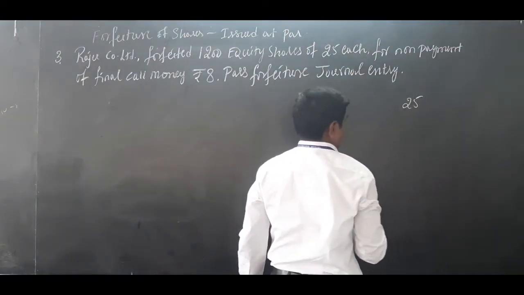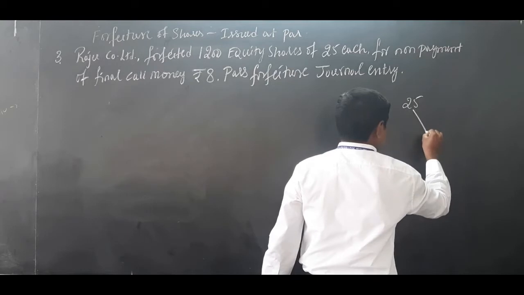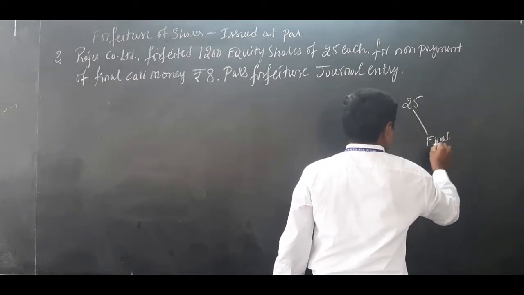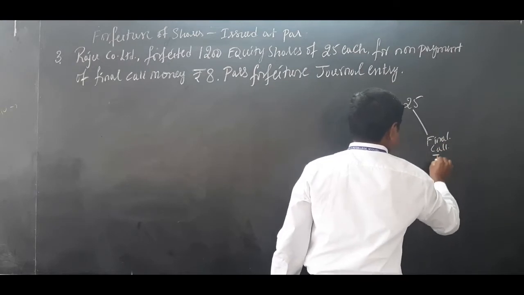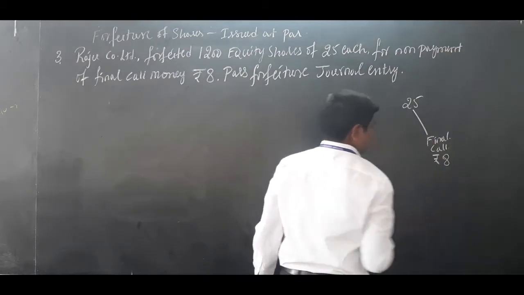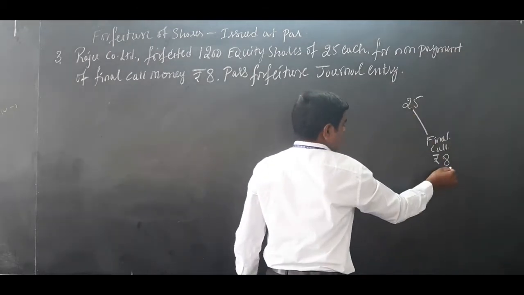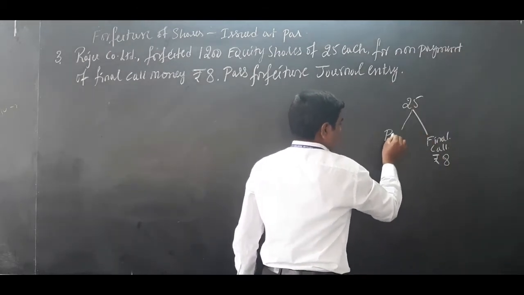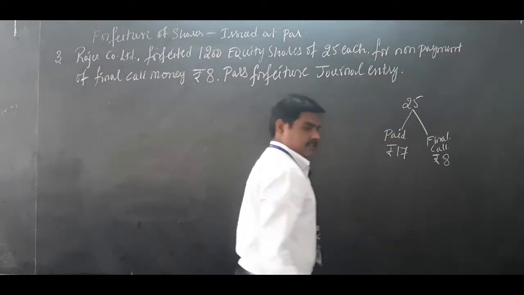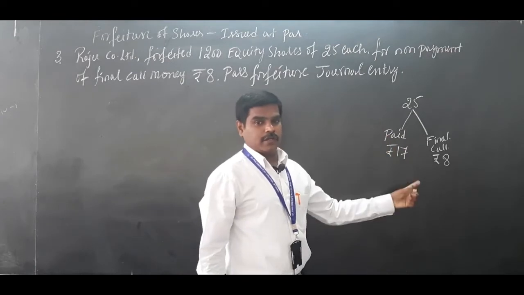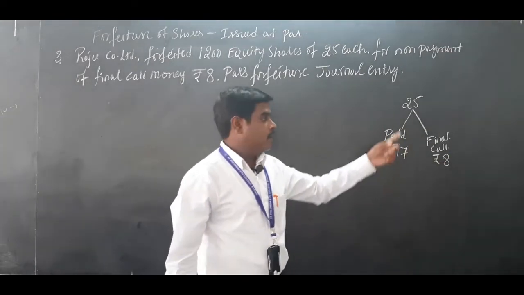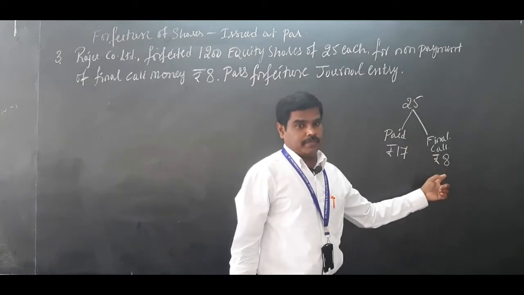25 rupees is the face value. Only one installment is not paid, that is called the final call. Final call, 8 rupees, is not paid. Out of 25, 8 rupees is not paid, which means the paid amount will be 17. Application, allotment, first call: 3 installments are paid. Only the final call of 8 rupees is not paid.